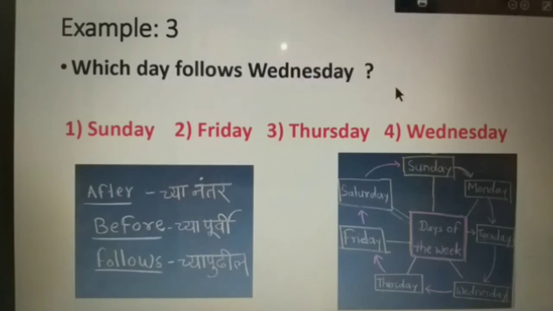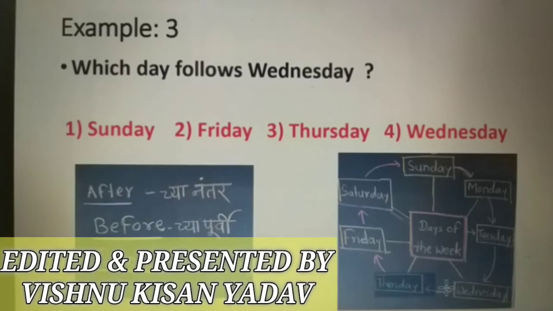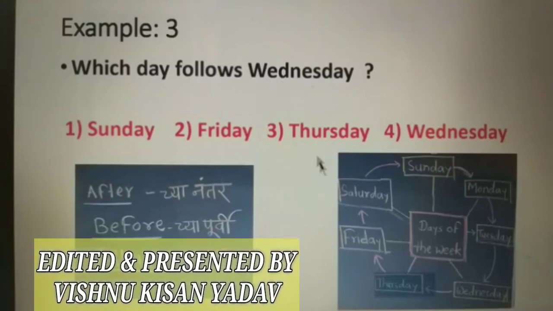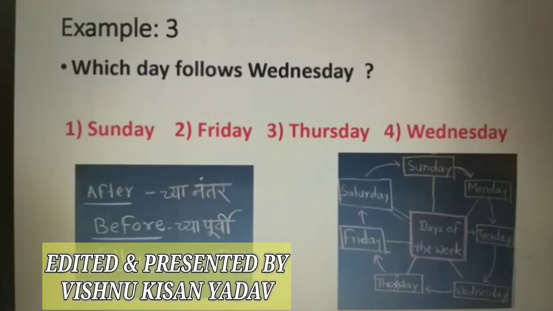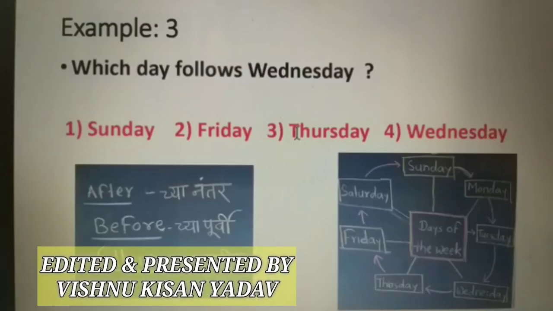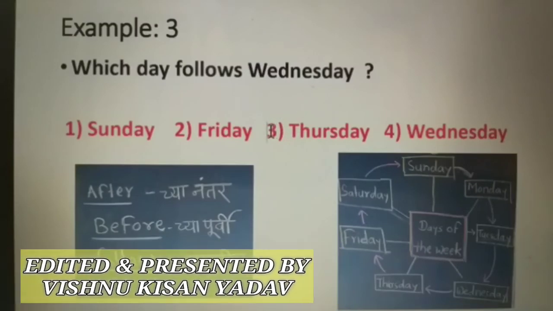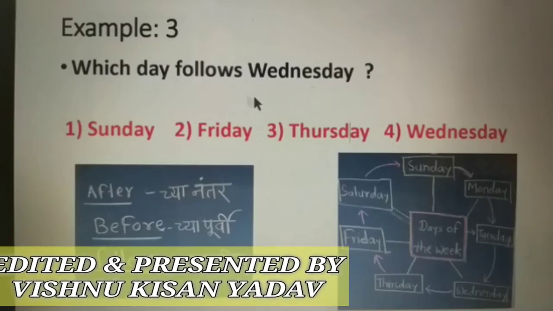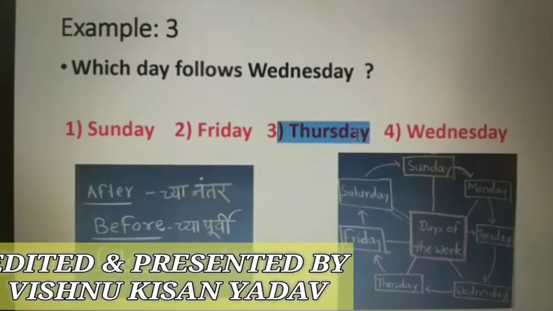Now look here at the Wednesday. Here is given Wednesday. The day that follows Wednesday is Thursday. That means correct answer here is Thursday. In options we have given number third option, Thursday. That means correct answer of this question is option third, that means Thursday.